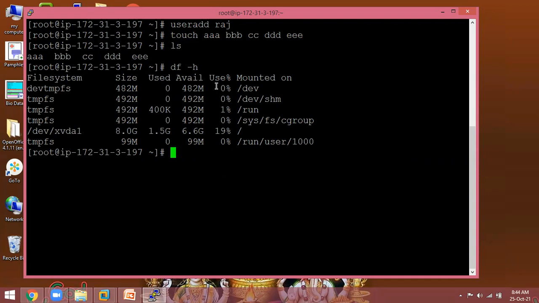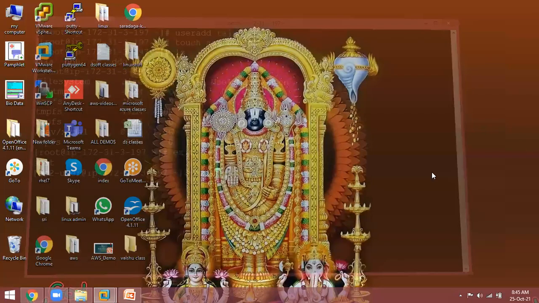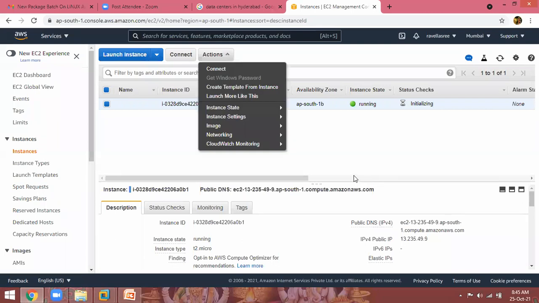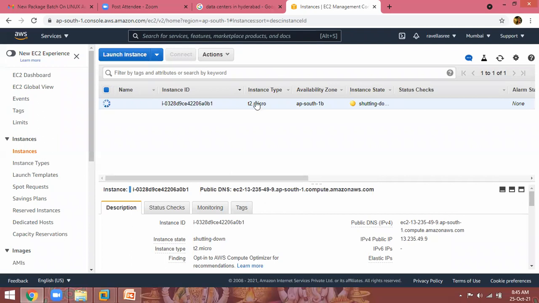If I require a database server, I can log in and launch a database server. The database is ready to use. No need to configure, everything is ready-made. But however many resources you utilize, only that much money you have to pay. After your work is completed, for example in a practical scenario, terminate it. Tomorrow again I can launch my server and practice. Like that, you can create one account, and every day we are going to log into our account and do the practice sessions.